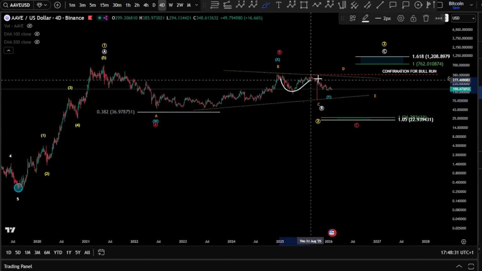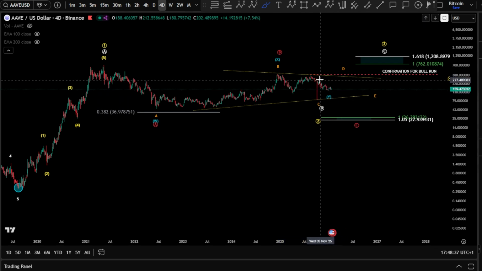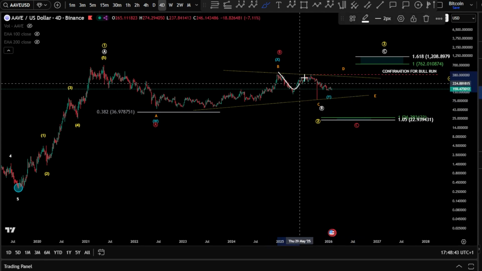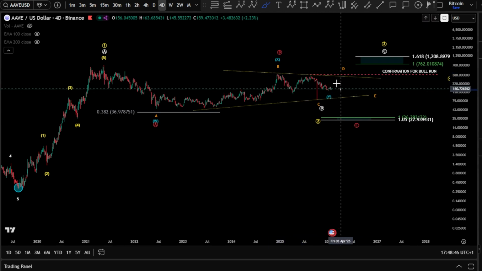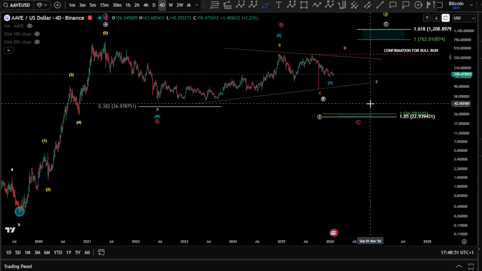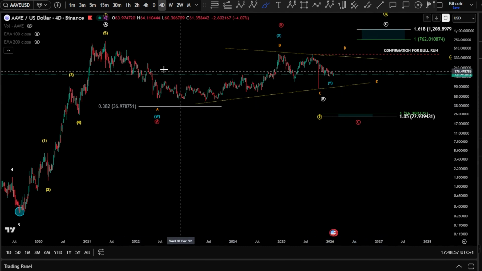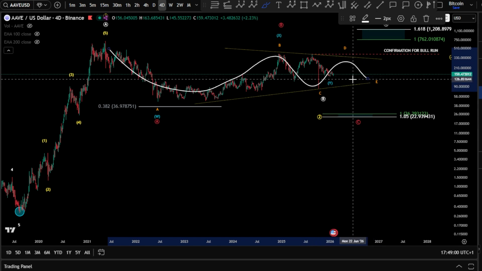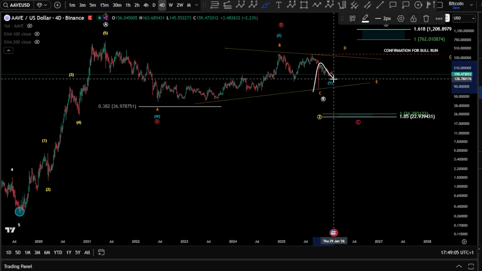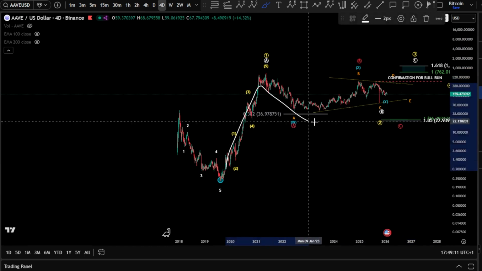Okay, so the wave Y here can be finished there in the low, and somehow finishing here the time that is required. So I would say a very complex one. Kind of WX and a wave Y, something like this, but it's going to be very, very long in time in this case, because the wick has taken the price, we have paid for it. Now we still need the time simply, unless, of course, we are in something much more triangular, meaning here that we are in wave C, looking for wave D, meaning ABC, wave D, and then wave E, and then pushing for the final wave C as an A, B, and a C.